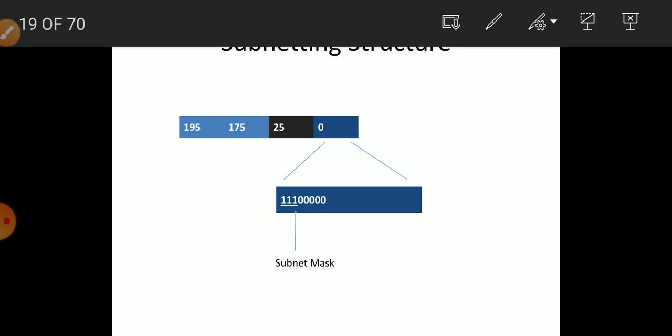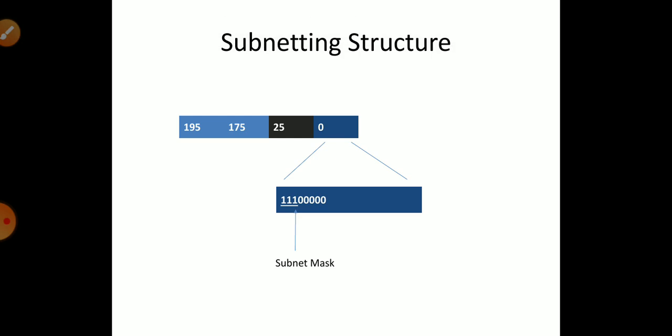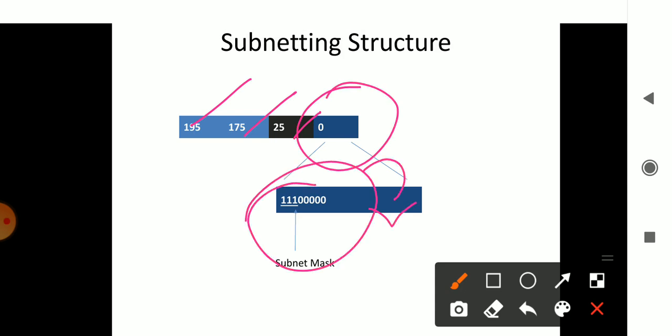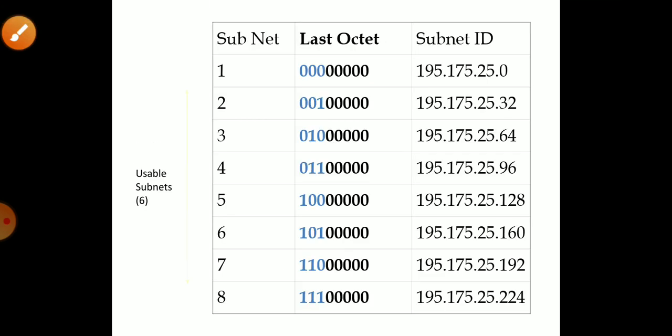You can check out here. The first part is the first ID, second ID, third ID, and last ID, which is generated with a subnet mask. I create a subnet mask. Through that subnet mask, I get to know about the other IDs being generated, whether they belong to the local area or to another area, that is found out.